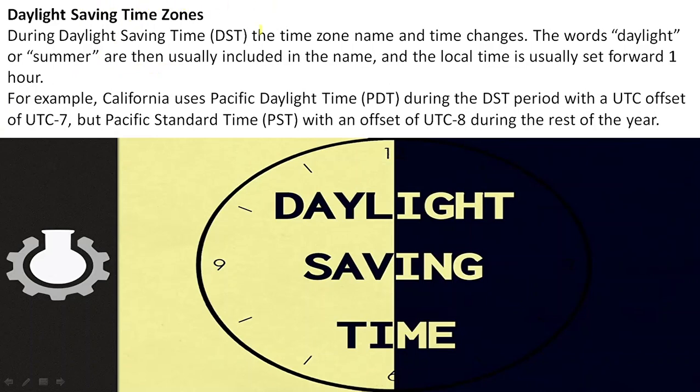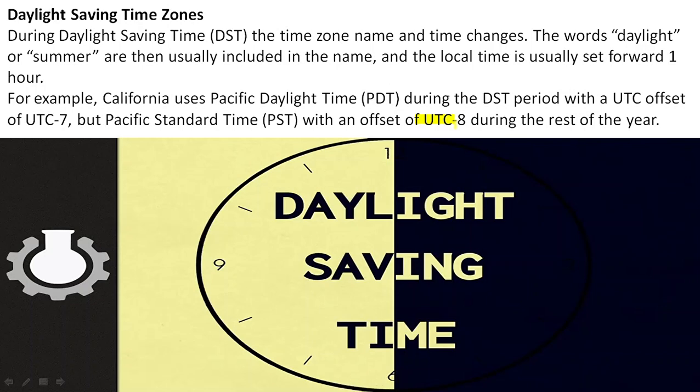Then we talked about daylight saving time, that is the concept of DST. Many Western countries follow it. They move their clocks 1 hour ahead to save energy, to save natural light. Okay, so we talked about California, their Pacific Daylight Time, that is UTC minus 7. Otherwise, the standard time is UTC minus 8. So we have British daylight saving time, we have Irish summer time. The concept of DST is followed in many countries in the West. They move their clocks ahead in summers, in March, and then move them 1 hour back in November.